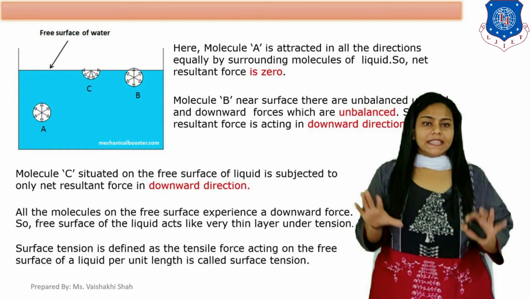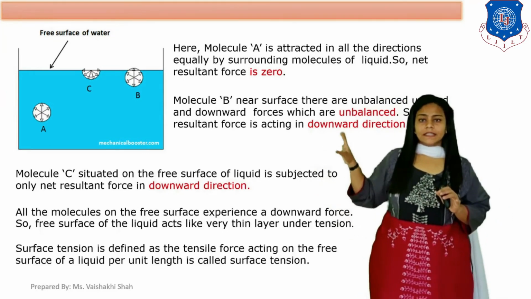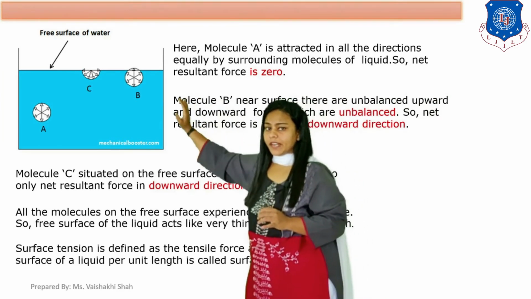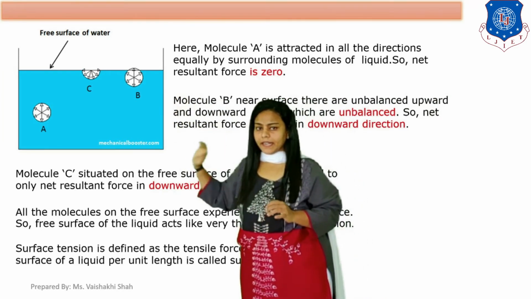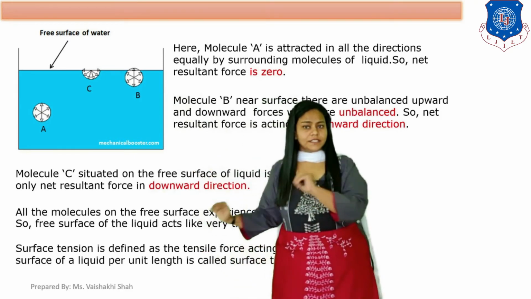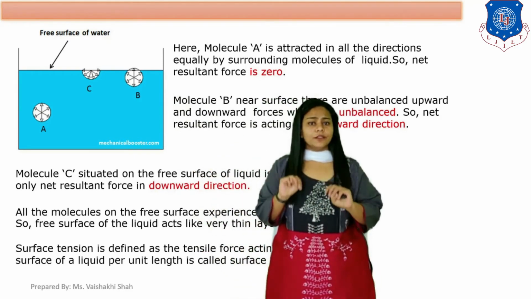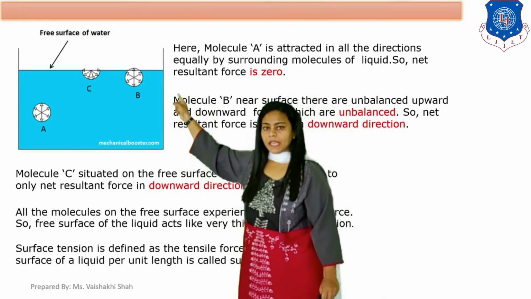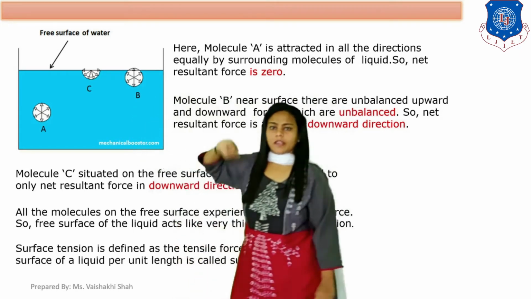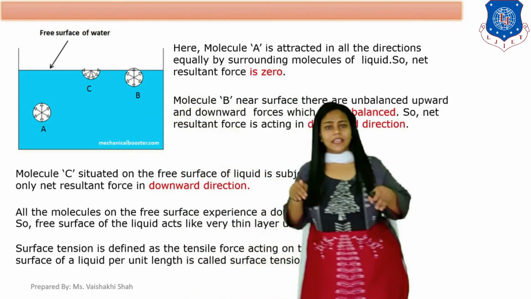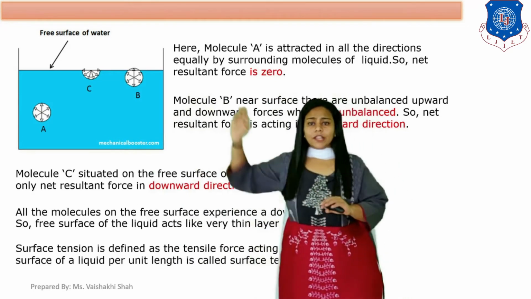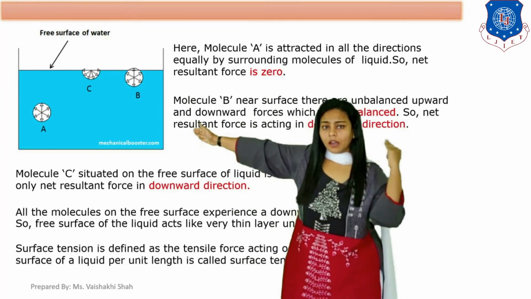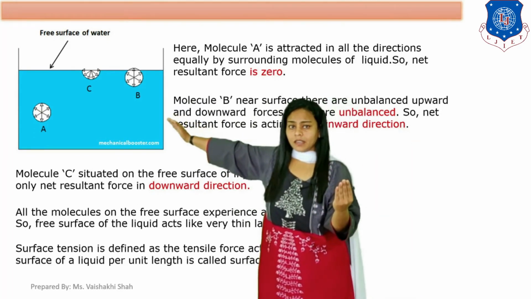Now, in this diagram, consider a container filled with water. A container of liquid, consider this container. Now in this container, we are considering three molecules of water: first molecule A, molecule B and molecule C. Molecule A is inside the water, so molecule A is attracted equally in all directions by the surrounding molecules.